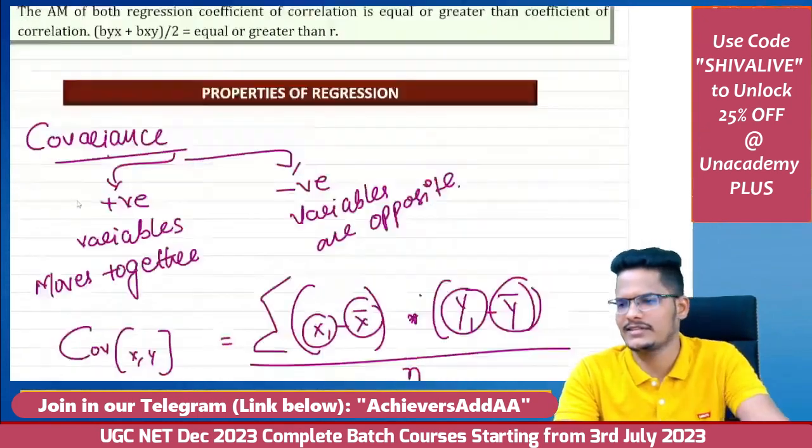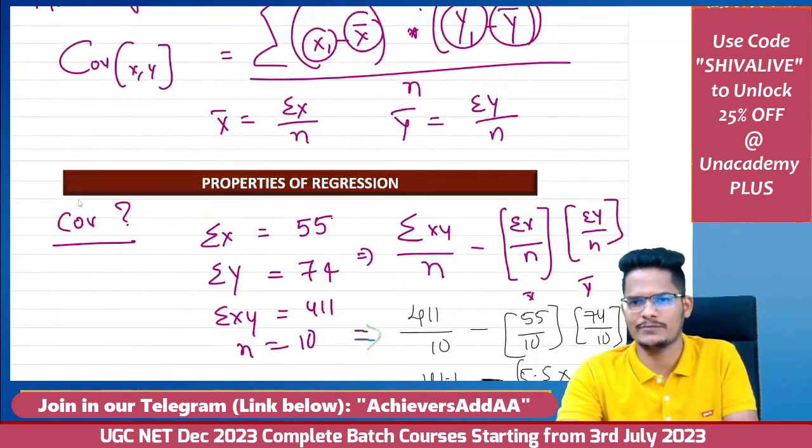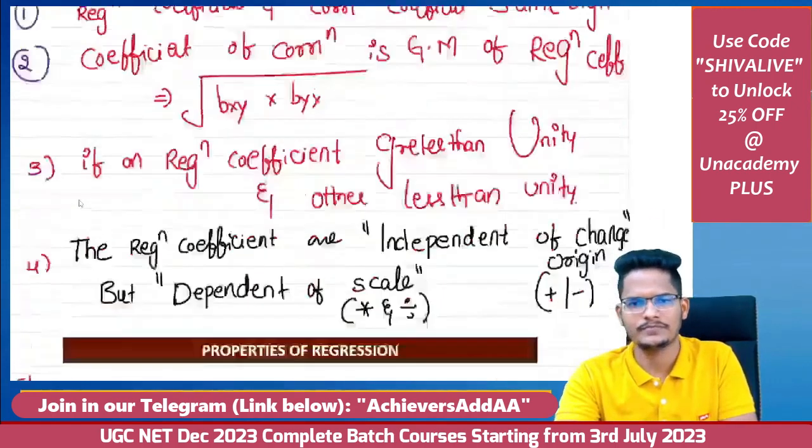This is what was discussed so far. And for the covariance formula, two formulas are there: summation x minus x bar into y minus y bar divided by n, or else summation xy divided by n minus summation x divided by n into summation y divided by n.